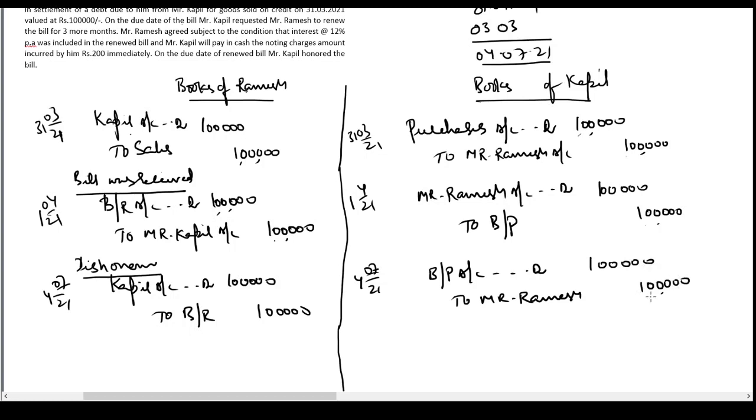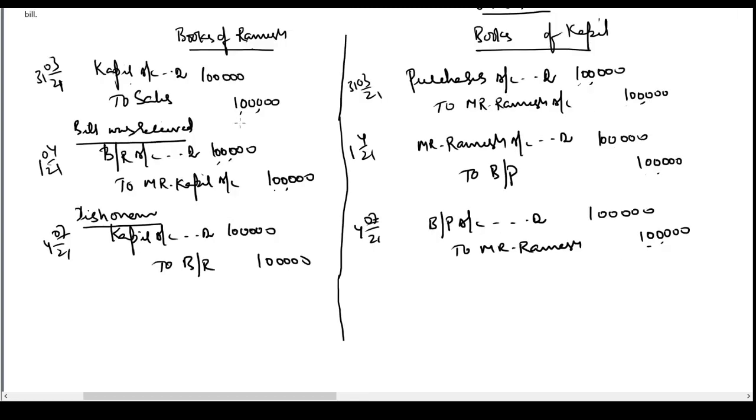Now when the bill is dishonored, Mr. Ramesh would be required to get the bill noted. If you see the problem, Mr. Ramesh, now on the due date of the bill, Mr. Kapil requested Mr. Ramesh to renew the bill for 3 months. Mr. Ramesh agreed subject to the condition that interest at the rate of 12% per annum was included in the renewed bill, and Mr. Kapil will pay in cash the noting charges amount incurred by him, rupees 200, immediately. That means when the bill was dishonored, Ramesh incurred 200 rupees as noting charges and Kapil would have to pay it back to Mr. Ramesh.